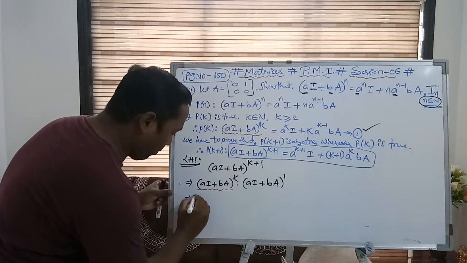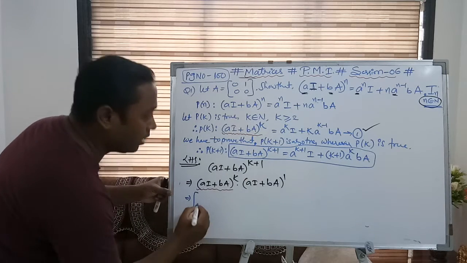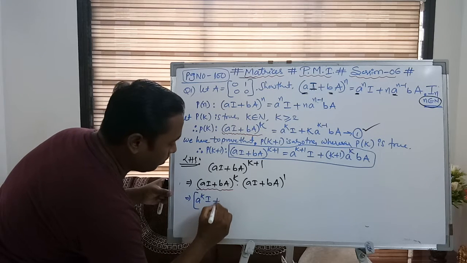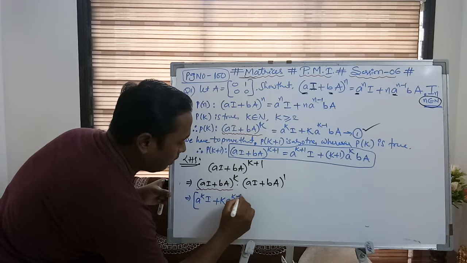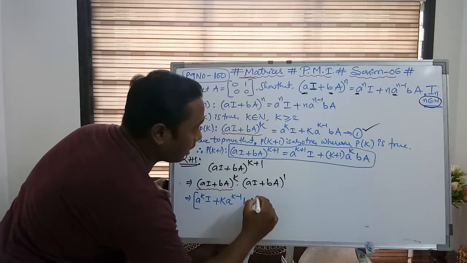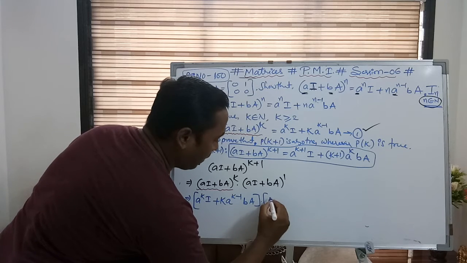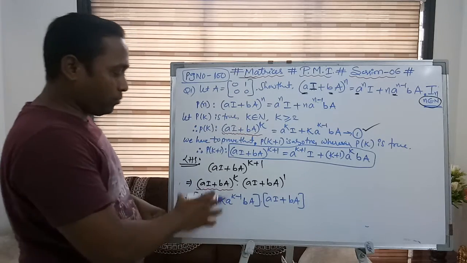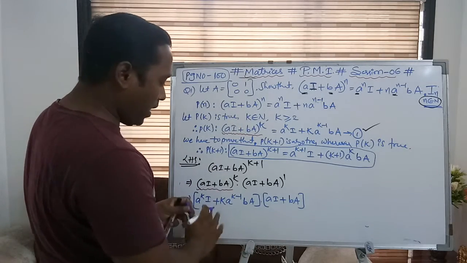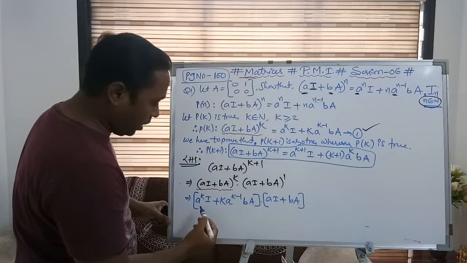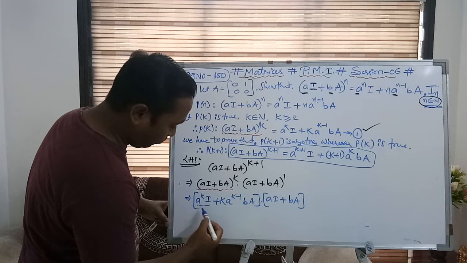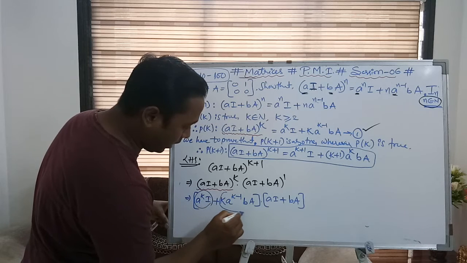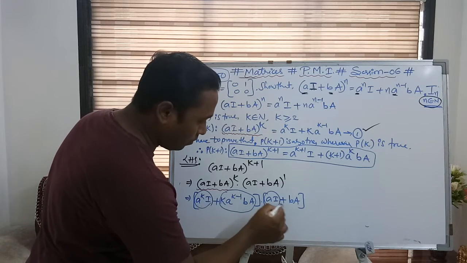Relaxly see what I am doing here. I am just changing the value with the quantity, which is a power k into I plus k into a power k minus 1 into b into A, multiplied by aI plus bA. Simple. So I have substituted this value from result number 1. Now I need to multiply step by step. If you see, there are two terms. This is the first term, and this is entirely the second term, third term, fourth term.